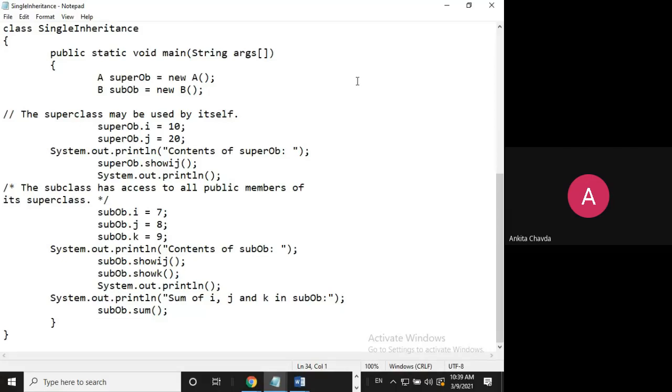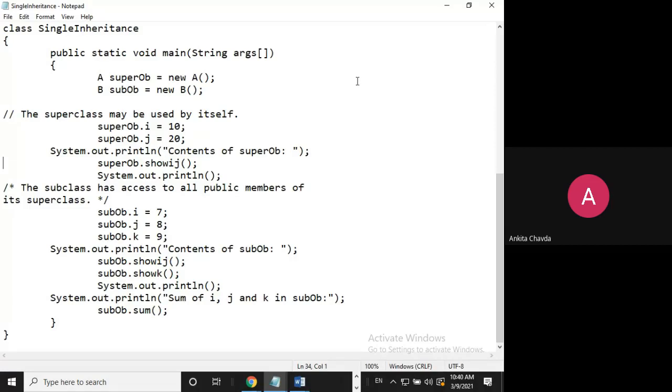See, you can create here an object of A. So here what you are doing is creating the object of the superclass. This is the only program where we are creating objects of both the classes, just to show you that it is allowed. It is not giving you any kind of error. You can do it, but it is meaningless. It is meaningless to do this. Otherwise, it is allowed. So if in an MCQ it is asked whether you can create the superclass object or not, it is allowed.